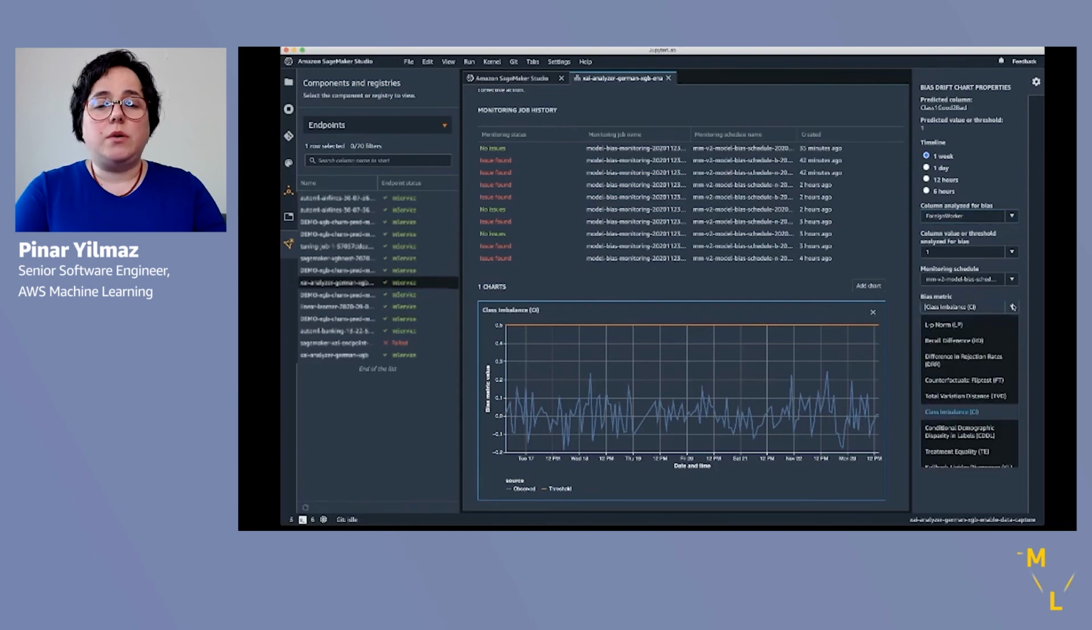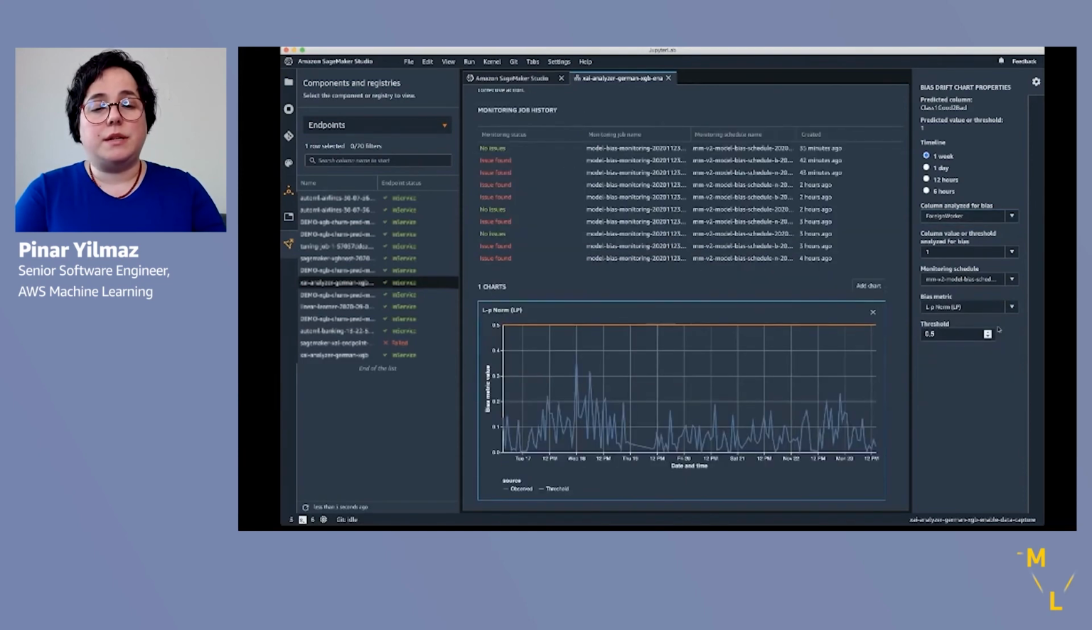This interface also allows us to explore different aspects, as in different sensitive groups, and we can explore the pre-training as well as post-training metrics from this interface by selecting different chart options.